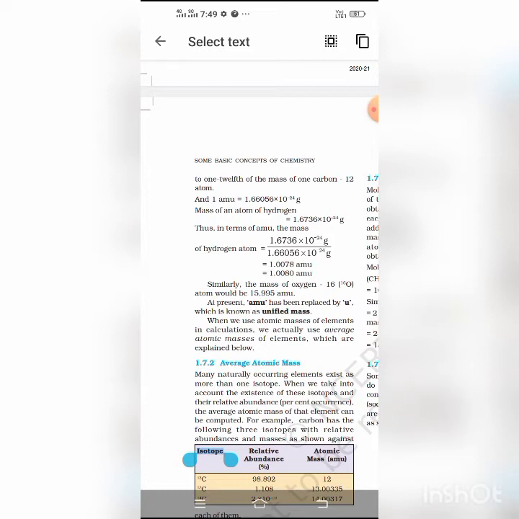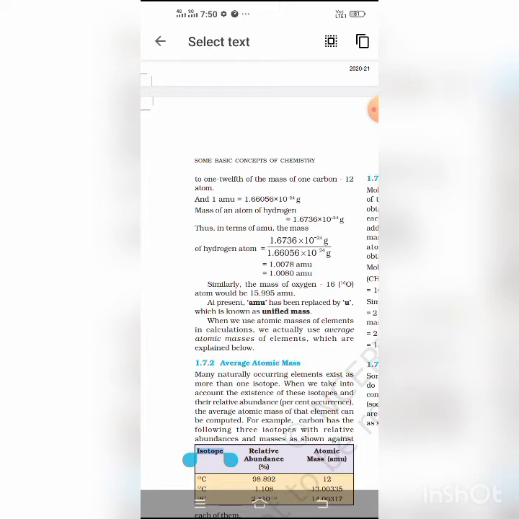For example, molecular mass of water, that is H2O, we can write 2 into 1, here 2 atoms of hydrogen, atomic mass of hydrogen is 1, plus 1 into 16, here the oxygen atom is 1 and atomic mass of oxygen is 16. So 2 into 1 plus 1 into 16 is 18 units.